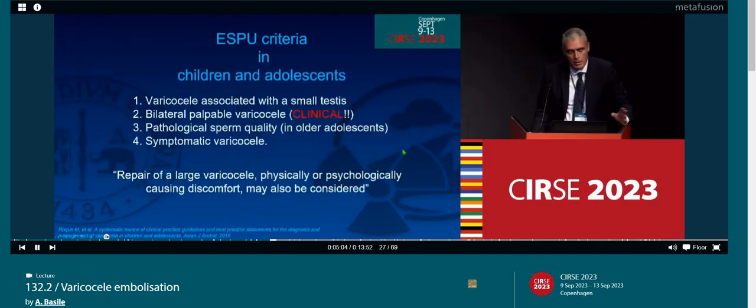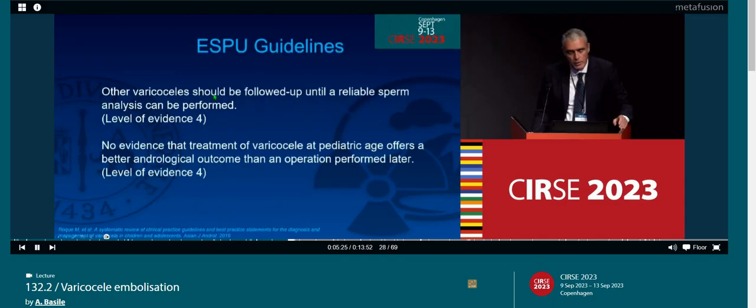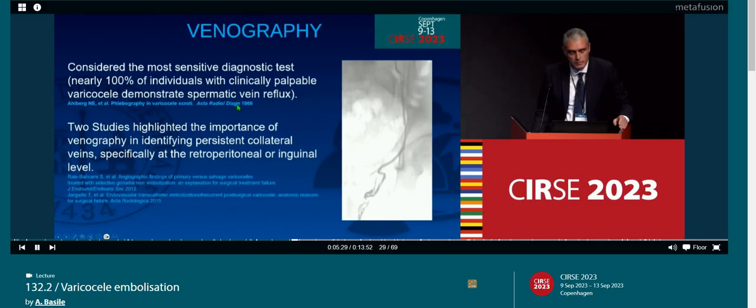They give also other indications: varicocele associated with small testes, of course, bilateral palpable varicocele, pathological sperm quality in older adolescents, symptomatic varicocele, but they also say that maybe we could repair large varicocele physically or psychologically causing discomfort. Of course, other varicoceles should be followed up until a reliable sperm analysis can be performed.